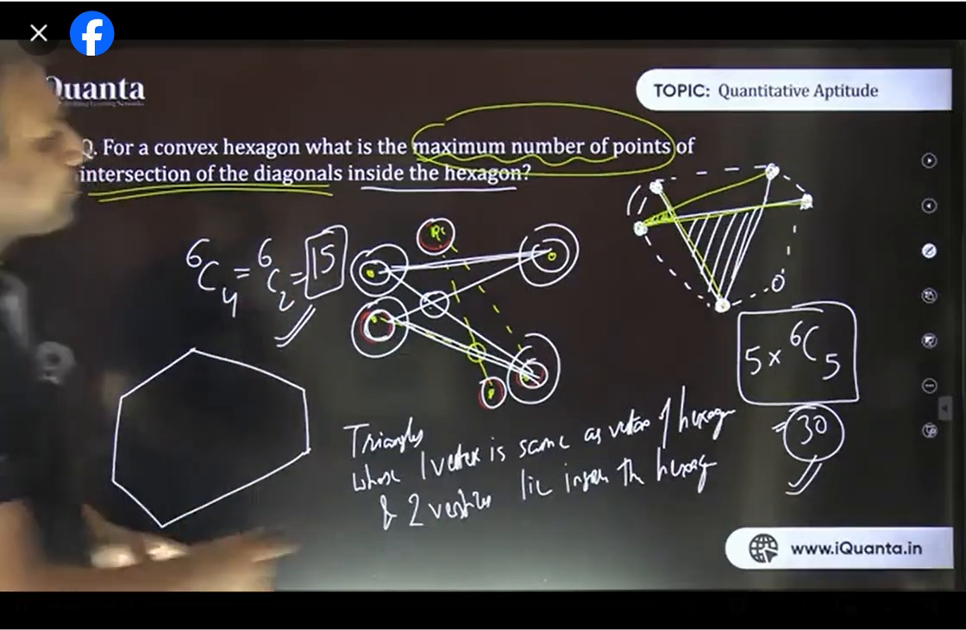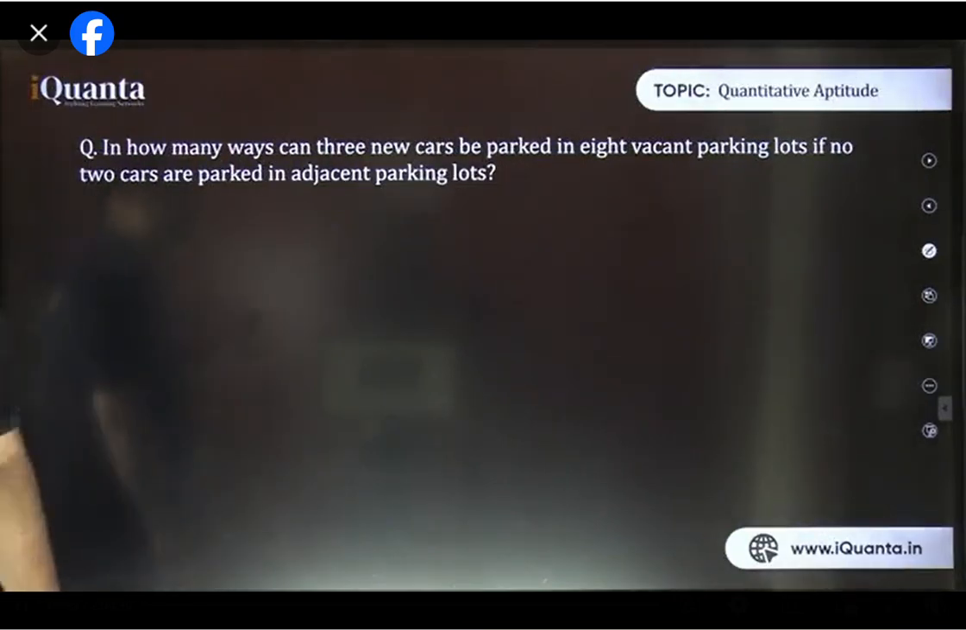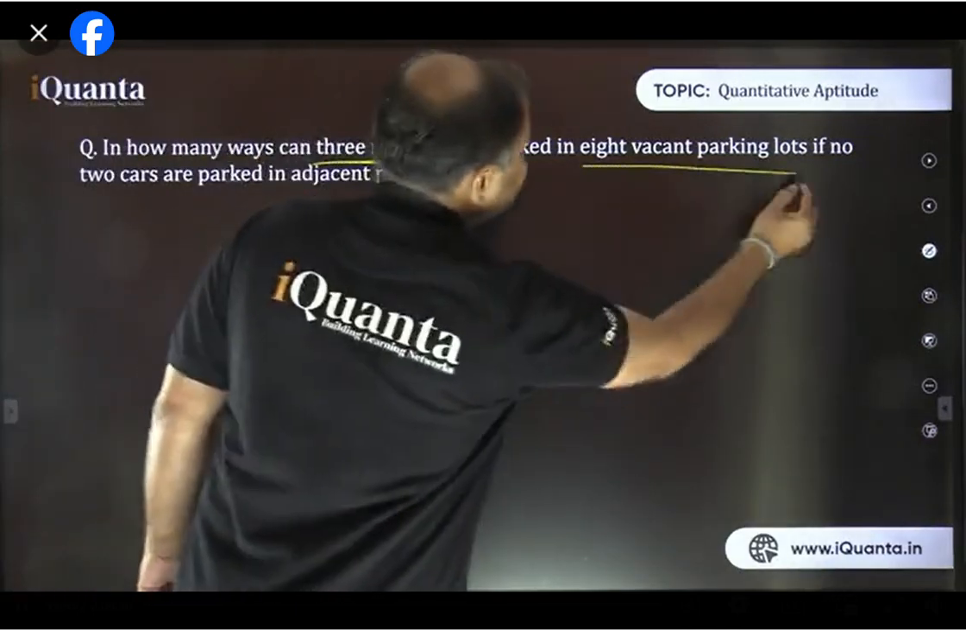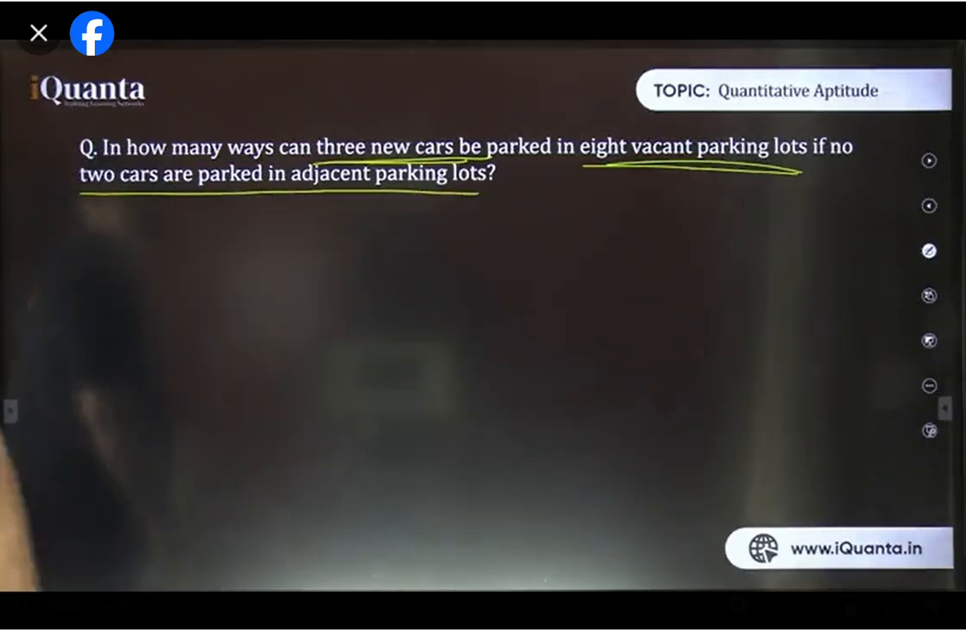Let's move further now. I'm moving to this next question here. Now it is a similar question to the one we discussed in the first class, I guess. In how many ways can 3 new cars be parked in 8 vacant parking lots if no 2 cars are parked in adjacent parking lots? Please answer this one.